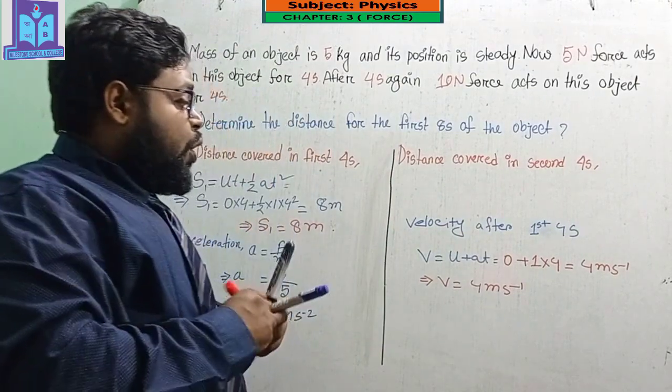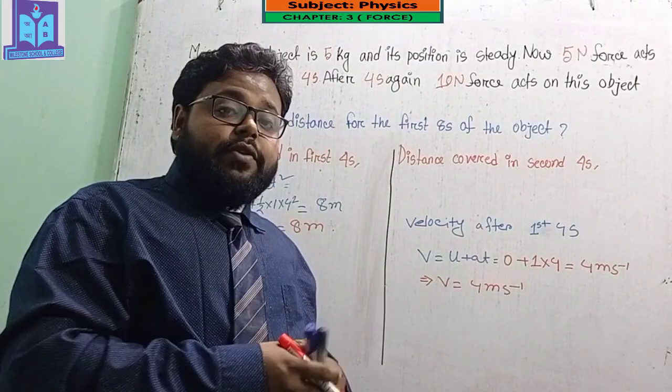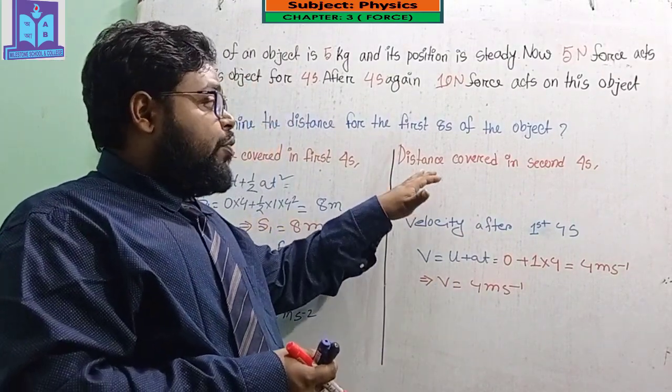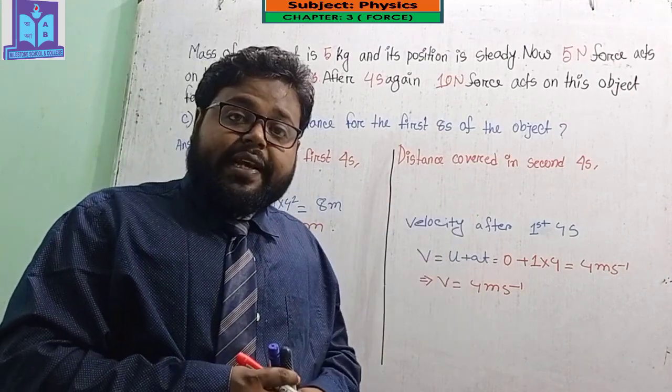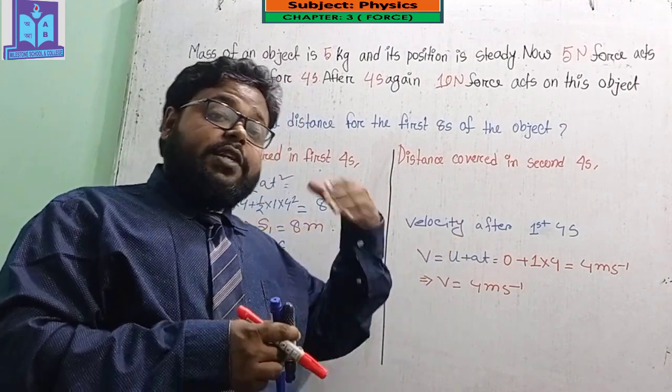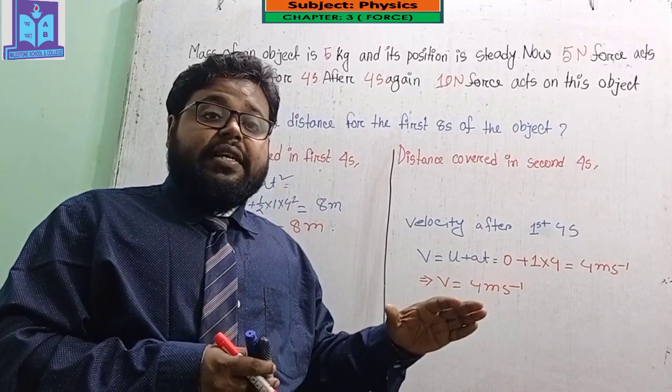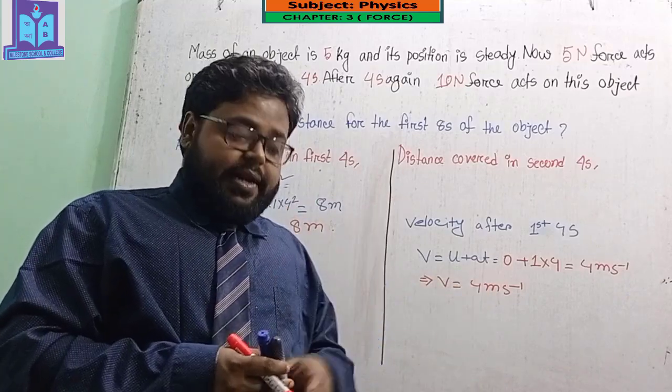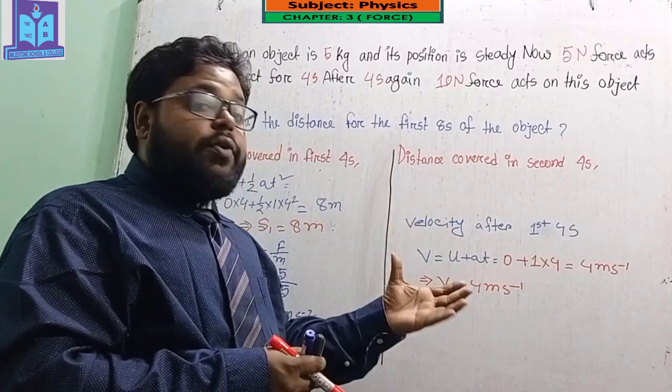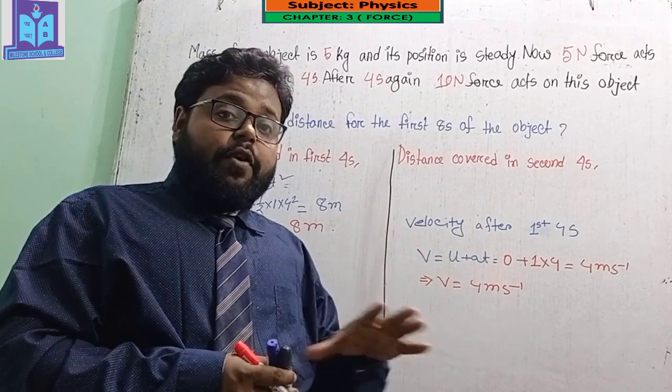So with this uniform velocity, this object will move for the next 4 seconds, because after the first 4 seconds no force is applied. I hope you understand why this car will move with that uniform velocity.